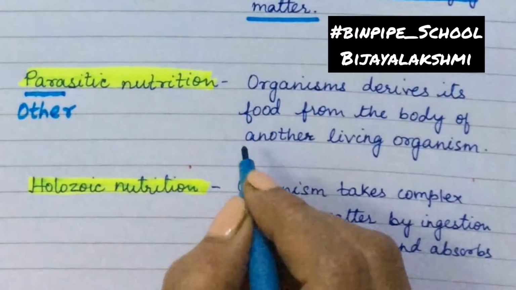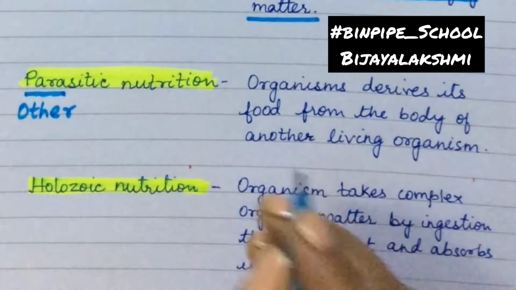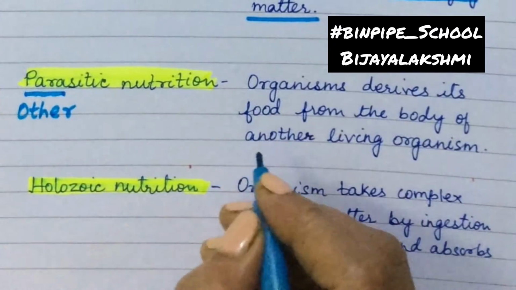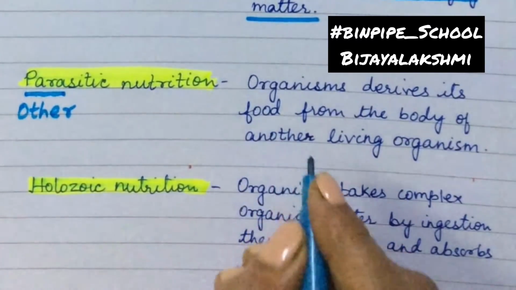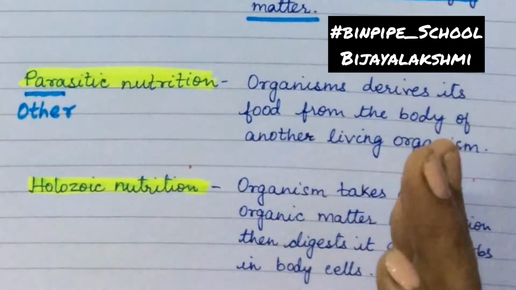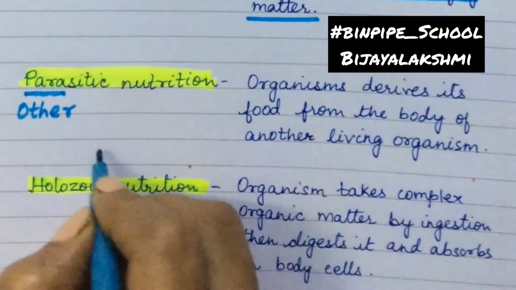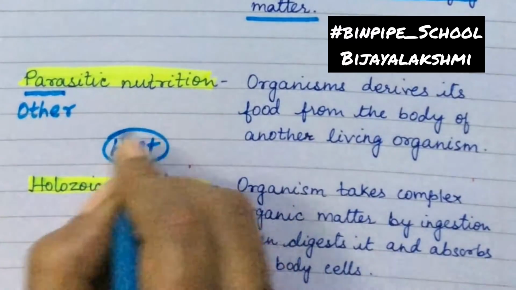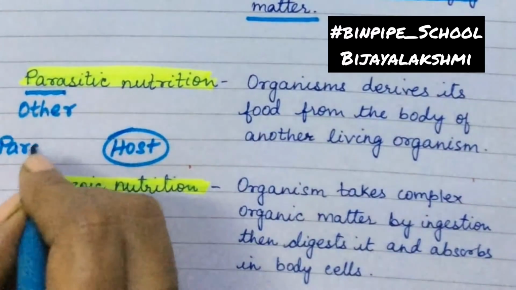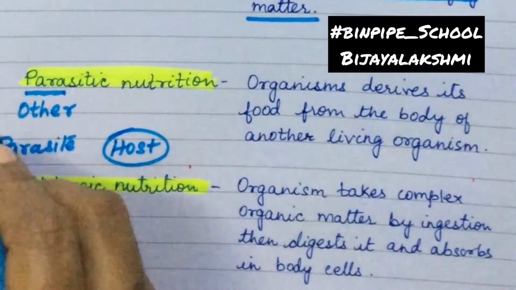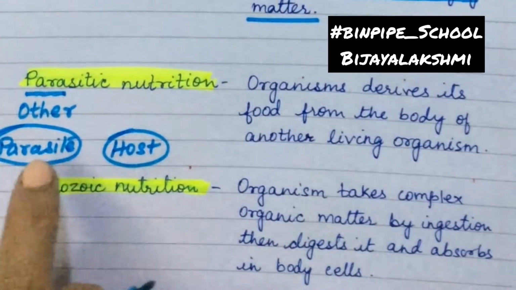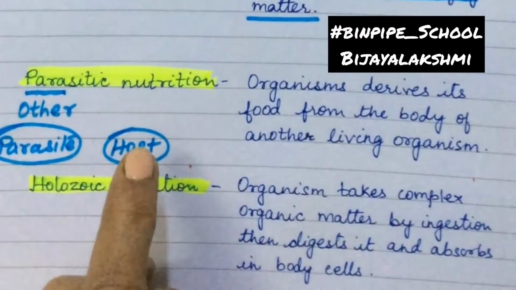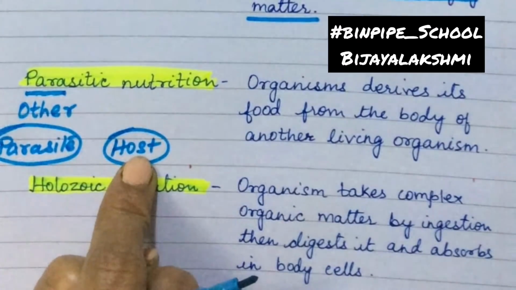The organism that derives the food is called the parasite, and the organism that supplies the food is called the host. So we have two terms, a parasite and a host. The parasite stays on the host and gets its food. The host is the supplier of the food.